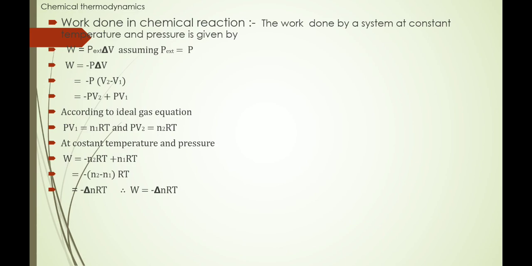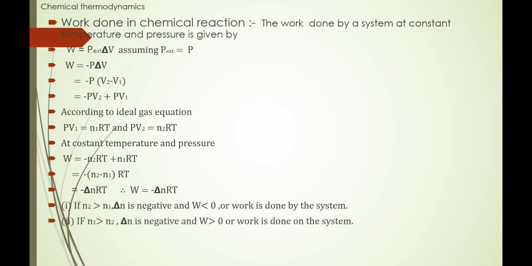So W is equal to minus delta N RT, where delta N is, as usual, the difference in the number of moles of gaseous products and the number of moles of gaseous reactants. Gaseous products and gaseous reactants, this is an important part. R is the gas constant and T is the temperature. So here are the conditions. First, if N2 is greater than N1, then delta N is positive, indicating W will be lower than 0. It means work is done by the system on the surroundings.